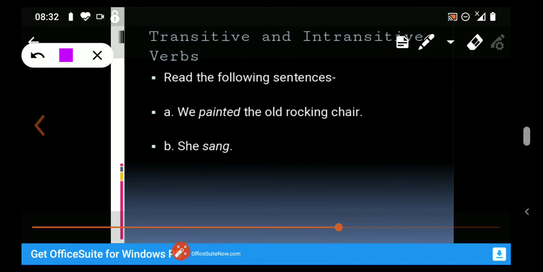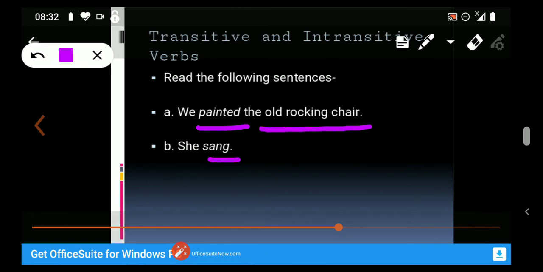The verbs here are painted in the first sentence and sang in the second sentence. What is the difference? Notice that the first sentence has 4 words following the verb painted: the old rocking chair.